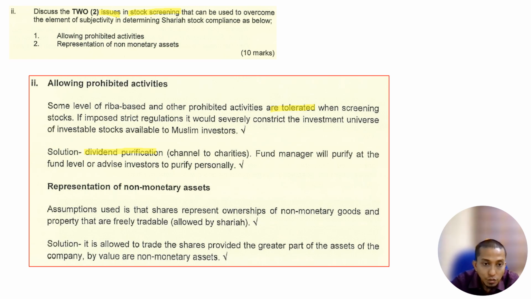So the next one, representation of non-monetary asset. The assumption used is that the share represents ownership of non-monetary goods and property that are freely tradable and allowed by Sharia. So the solution: it is allowed to trade shares provided the greater part of the asset of the company by value are non-monetary assets. It is okay in this case because your share can be measured to the value of cash instantly, different from the previous practice.